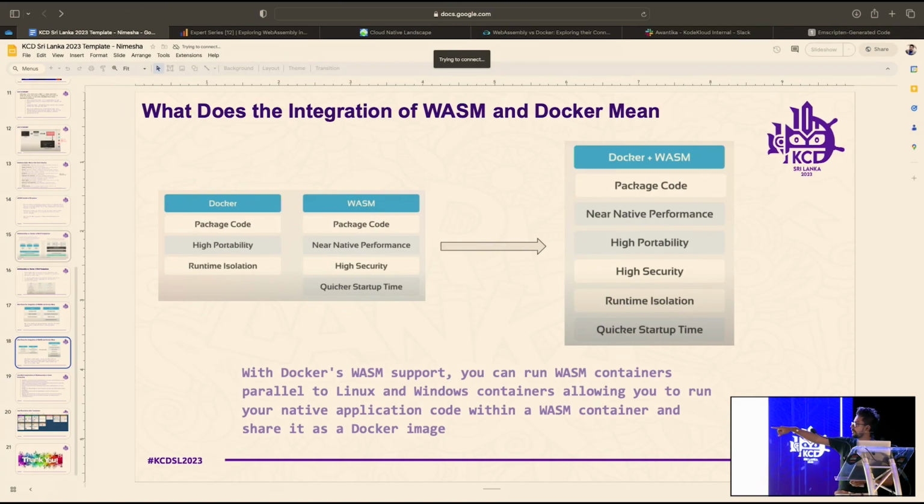Docker is usually used for packaging code, and it has high portability and runtime isolation. WASM runs with near native performance, and it has high security and quicker startup times. So what if we combine those features together? That is where the WASM and Docker combination works. There are many resources out there, so please check this out. I am just giving you a hint.